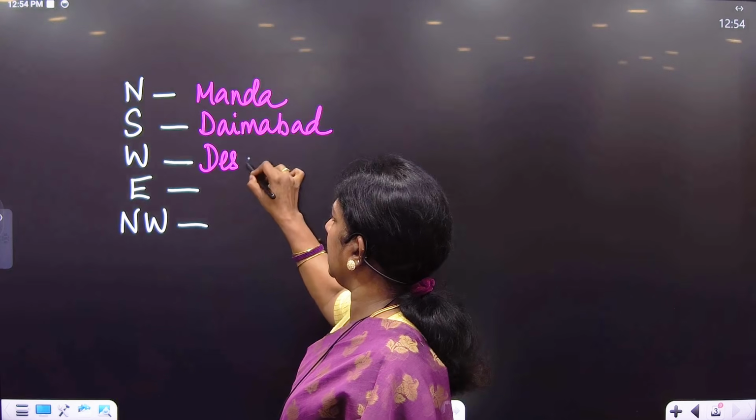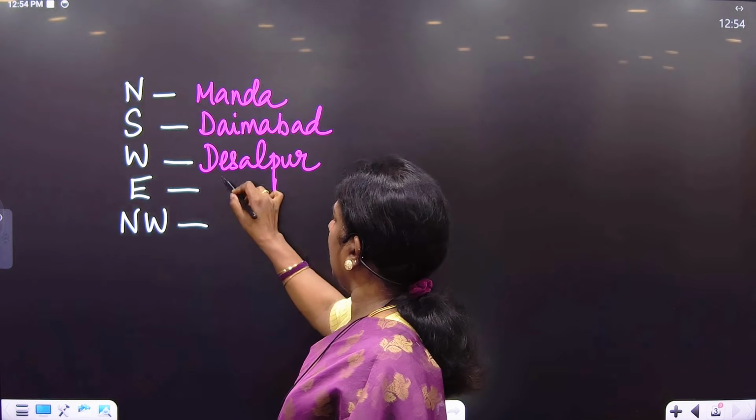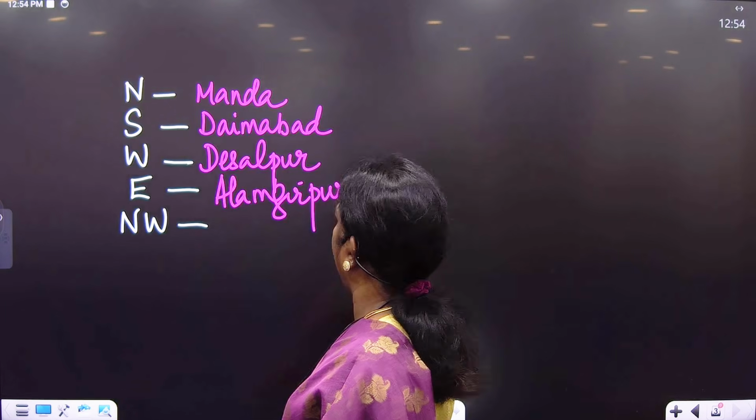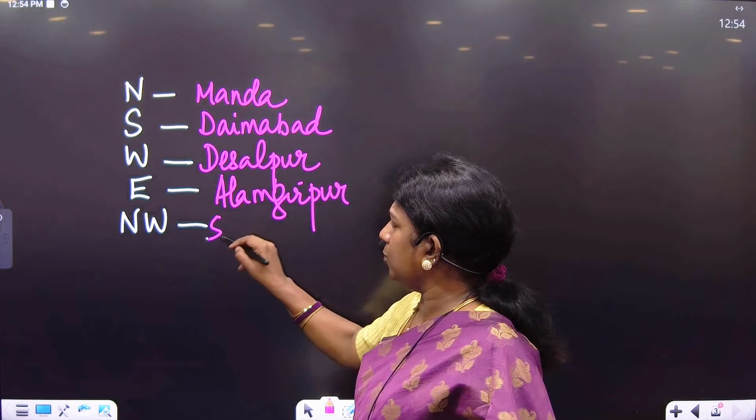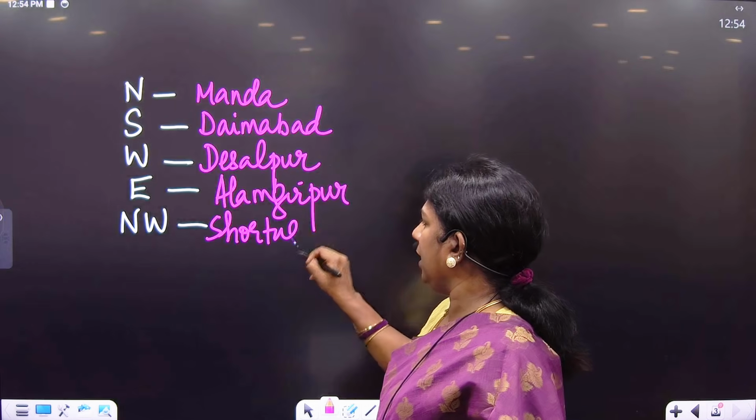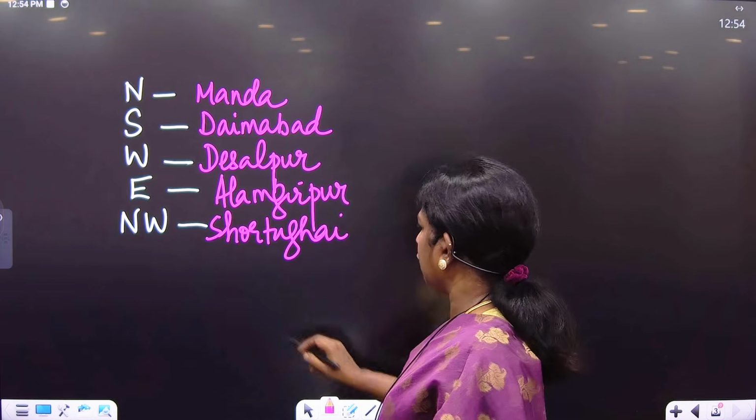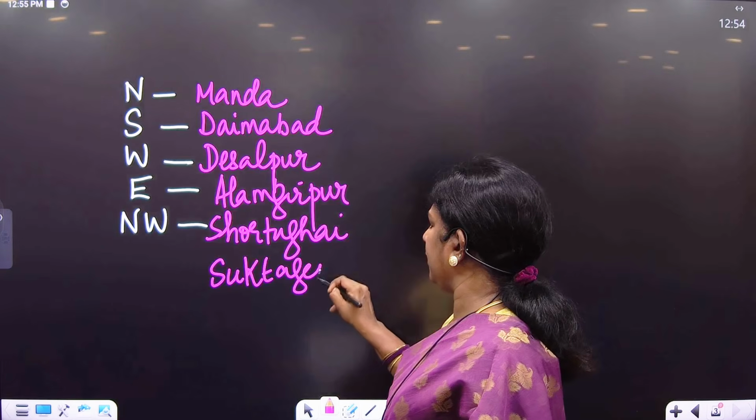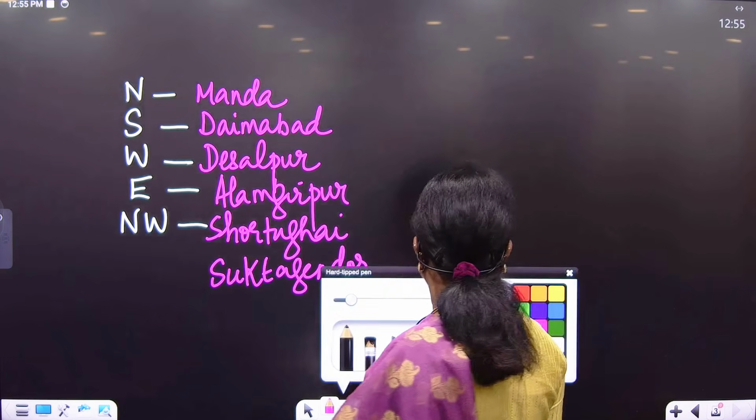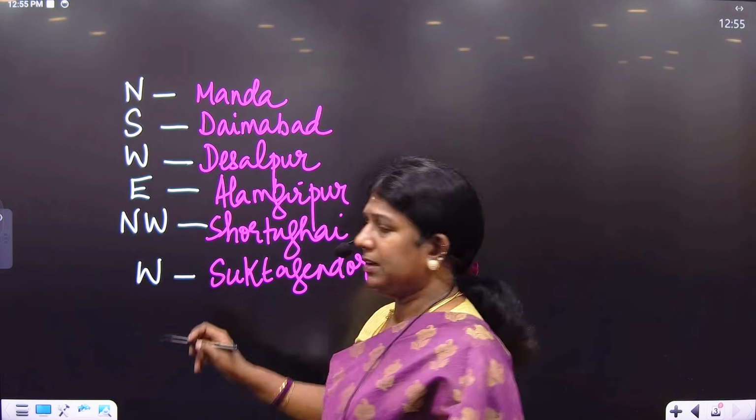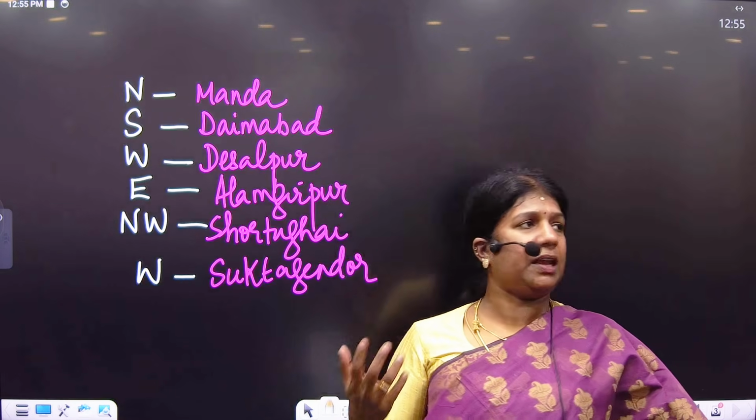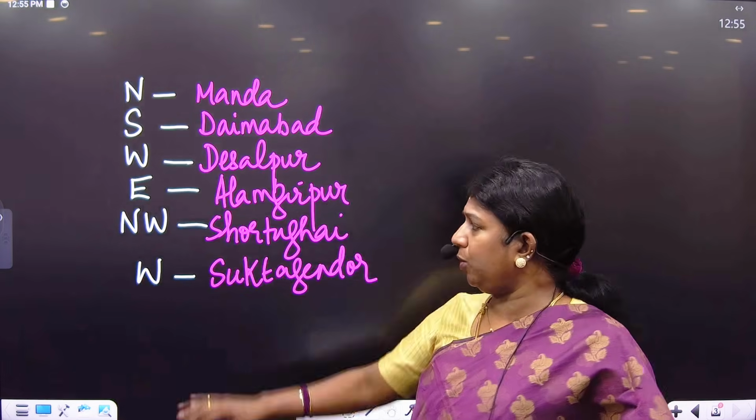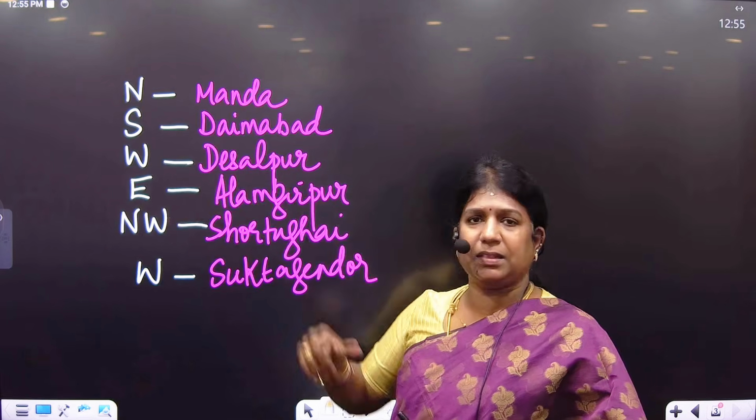Westernmost extent was Desalpur in Gujarat. And easternmost extent was Alamgirpur in UP. And northwestern extent was Shortugoi in Afghanistan. Since Pakistan was also a part of the Indus Valley Civilization, we take the westernmost overall extent. When you put the Indian subcontinent into the picture, the westernmost will be Sutkagen-Dor. Indian site west will be Desalpur.